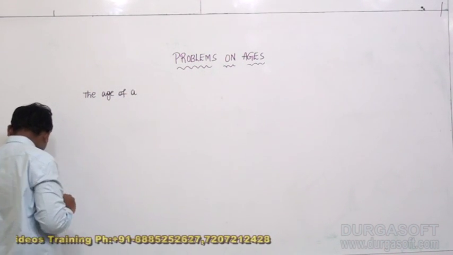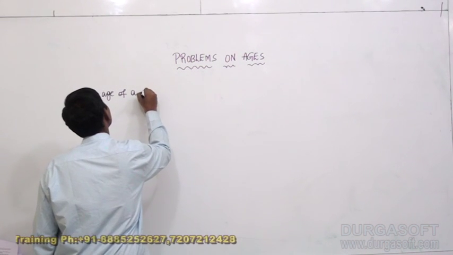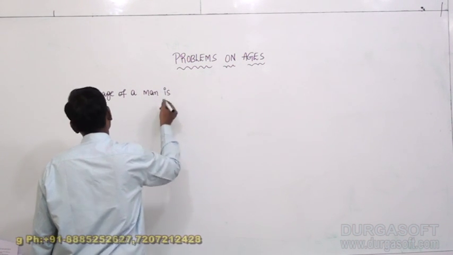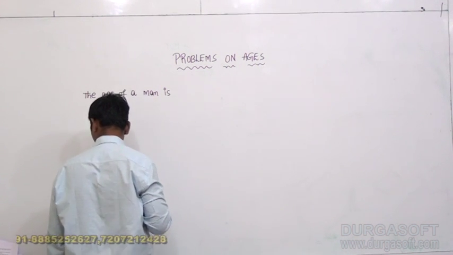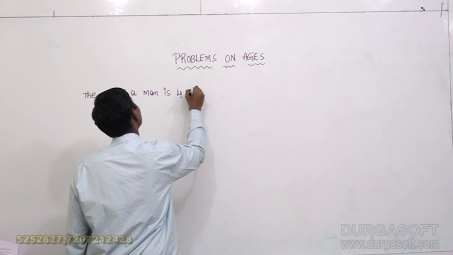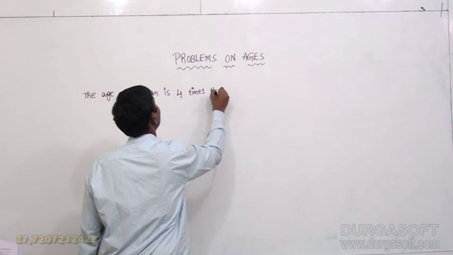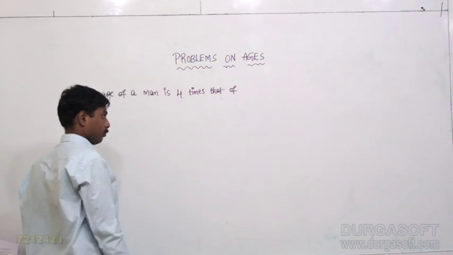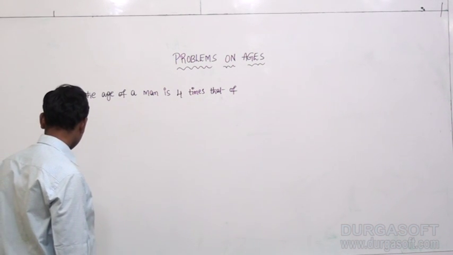The age of a man is 4 times that of his cousin.